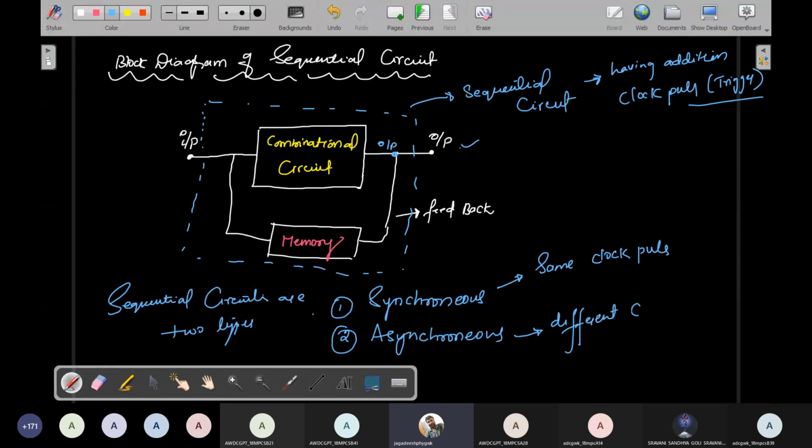Different clock pulses. So the synchronizing sequential circuits are running with the same clock pulse; this is the running process. Synchronizing circuits run with the same clock pulse, and asynchronizing sequential circuits run with different clock pulses. So in the asynchronizing state, we use different clock pulses.